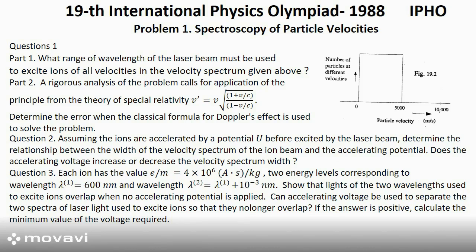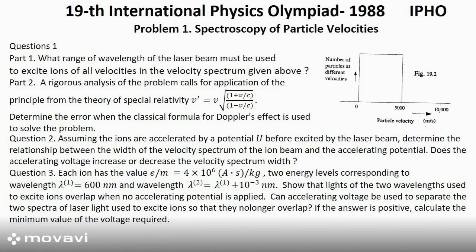Question 3. Each ion has the value e over m equal to 4 times 10 to the power 6 ampere seconds per kilogram. Two energy levels correspond to wavelength lambda 1 equals 600 nanometers and wavelength lambda 2 equals lambda 1 plus 10 to the power negative 3 nanometers. Show that lights of the two wavelengths used to excite ions overlap when no accelerating potential is applied.